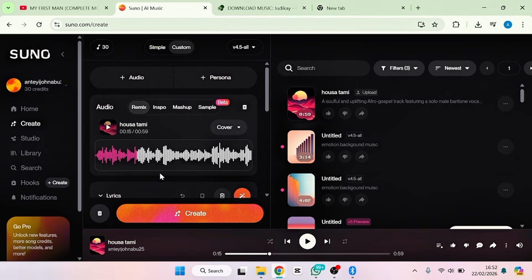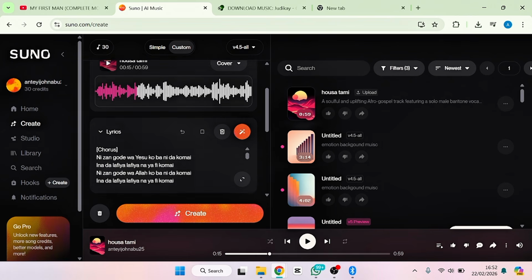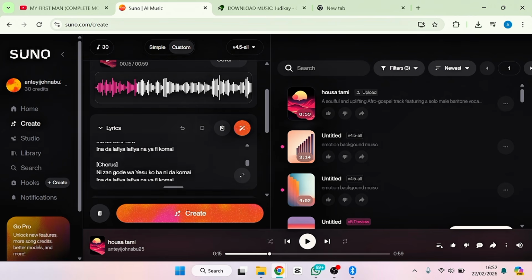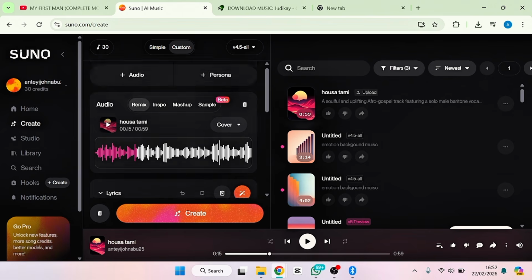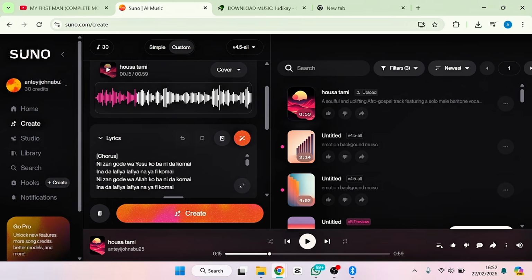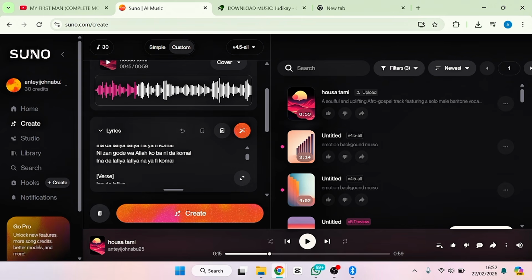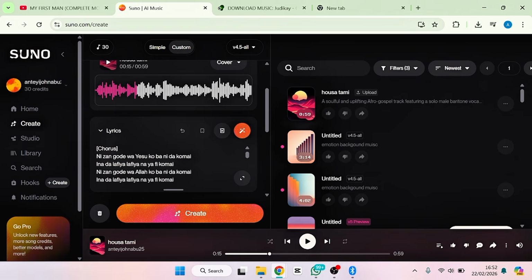It will generate lyrics for you. Now scroll up, you are going to see lyrics. I know you may be tempted to correct these lyrics. Don't try it. Pay very close attention. They actually give you the option to correct it, but don't try it. Yes, the lyrics may not be correct, but the audio is going to go very well. Don't try to change the lyrics. You don't need to mind the lyrics. You already know the lyrics yourself.